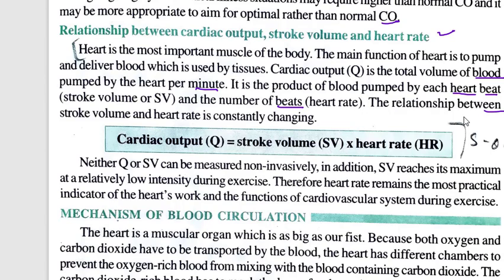The relationship between stroke volume and the heart rate is constantly changing. So cardiac output is stroke volume into heart rate. Neither cardiac output nor stroke volume can be measured non-invasively. In addition, stroke volume reaches its maximum at a relatively low intensity during exercise. So when you are doing exercise, stroke volume is high, meaning it is pumping more blood. Therefore, the heart rate remains the most practical indicator of the heart's working and the functions of the cardiovascular system during exercise.